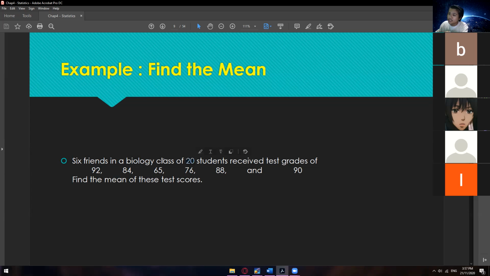The total population in this class is 20 students. So 20 is the population, and we only get 6 samples, the 6 friends, and these are now the sample data. I hope this is clear. This is the population, and those are the samples. Find the mean of these test scores.